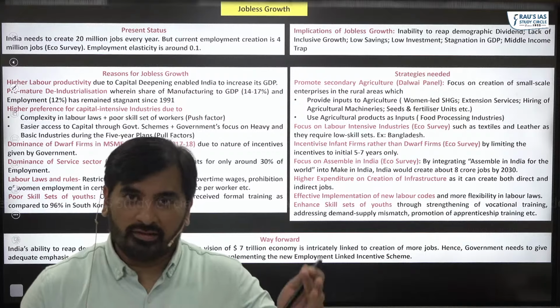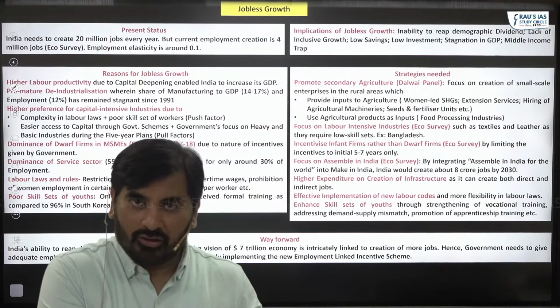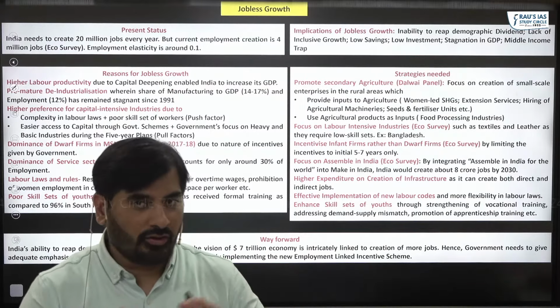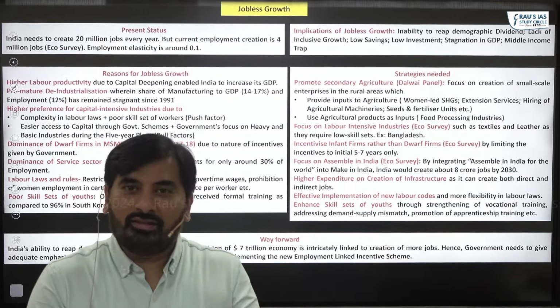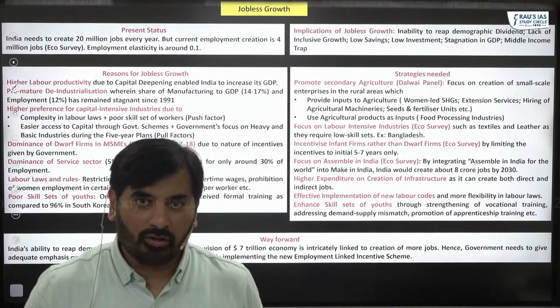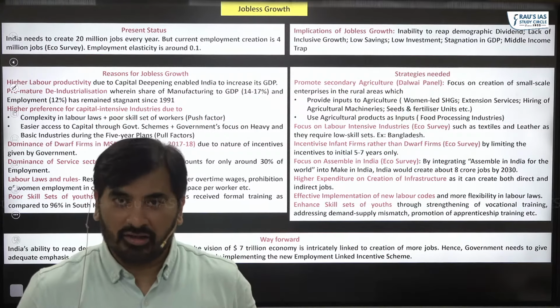Please go through these points and try to incorporate them into your answers when a question is asked with respect to jobless growth. Because of the time constraint, obviously I'll not be able to discuss the entire topic of jobless growth, but some of you have attended my Mains revision classes.